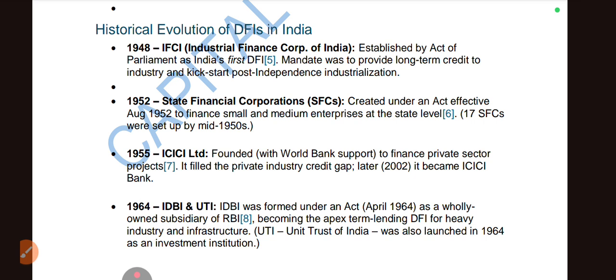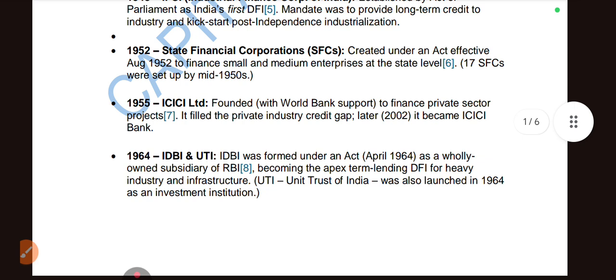Its mandate was to provide long-term loans to industry. After independence, we didn't have resources or industry, so the government took the initiative to provide long-term loans to develop industry. So they built IFCI, the Industrial Finance Corporation of India.